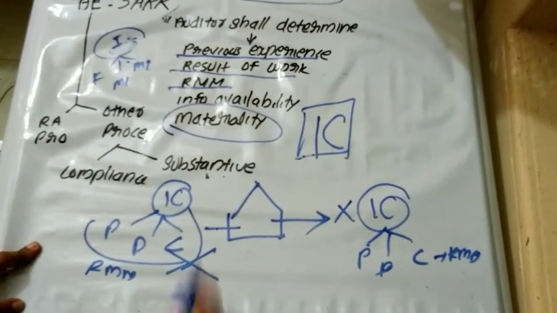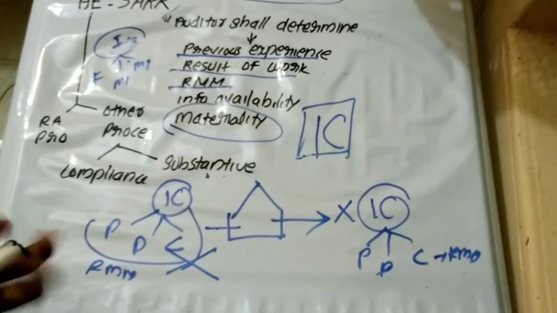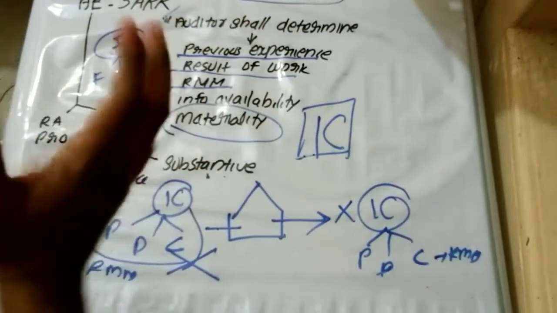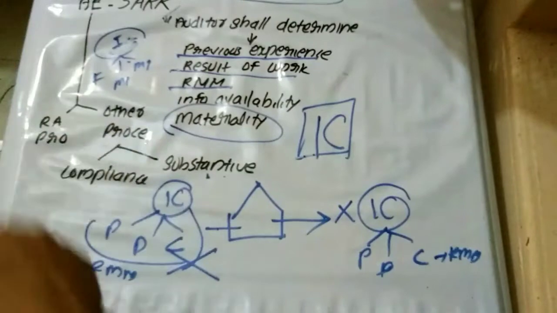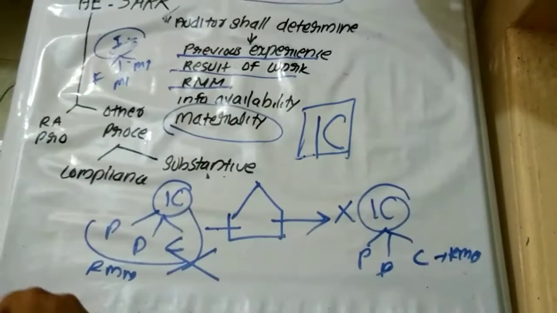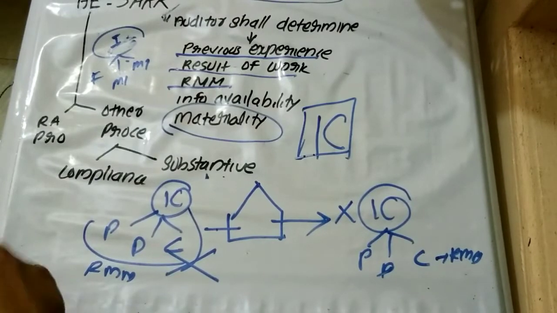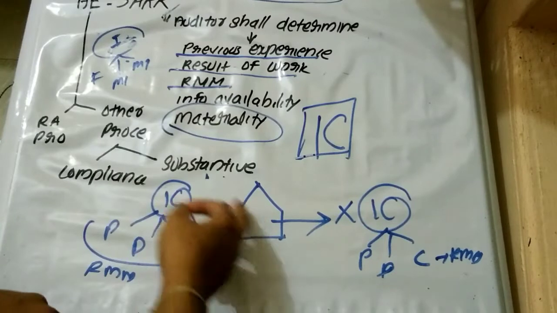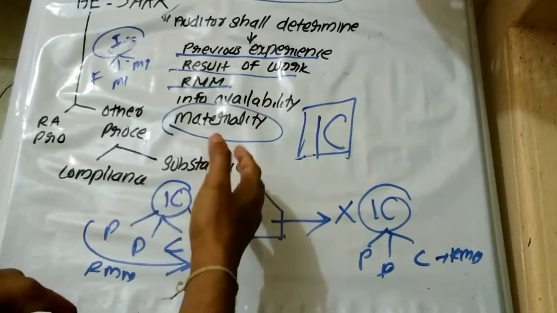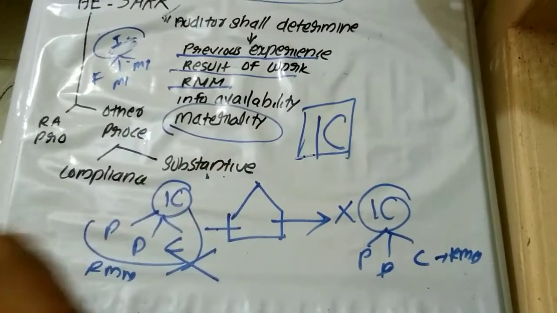It means that a jewelry shop is having what? A security. Security means a human resource. Okay, a security. For what? To protect that jewelry from any robbery. Even though that jewelry shop has security, a robbery happened. It means that the security is not functioning properly. So this organization has an internal control system but it is not functioning properly. That is not preventing, detecting, correcting the risk of material misstatement.